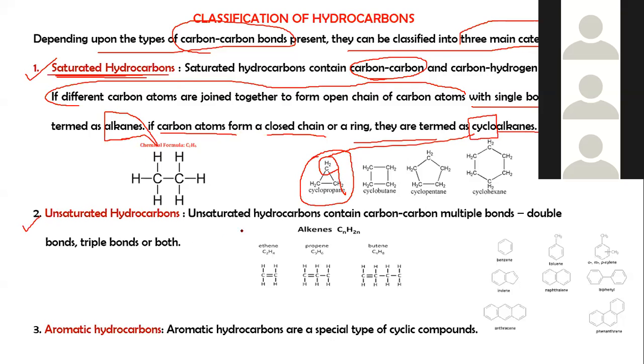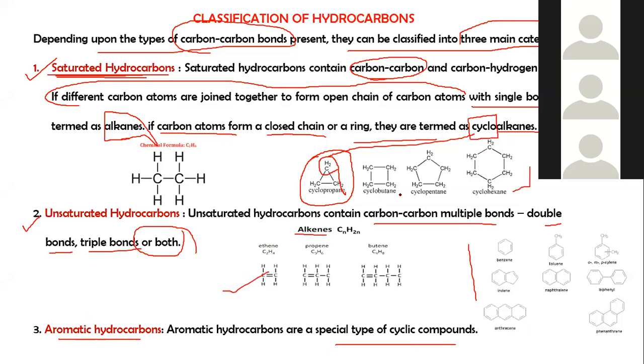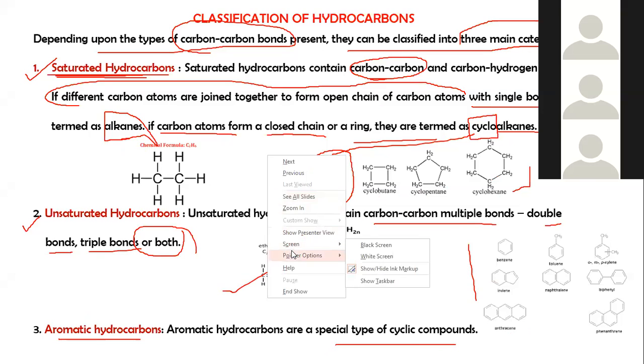Unsaturated hydrocarbons contain carbon-carbon multiple bonds, double bonds, triple bonds, or both. These are called alkenes and alkynes. The aromatic hydrocarbons are a special type of cyclic compounds. Is it clear?